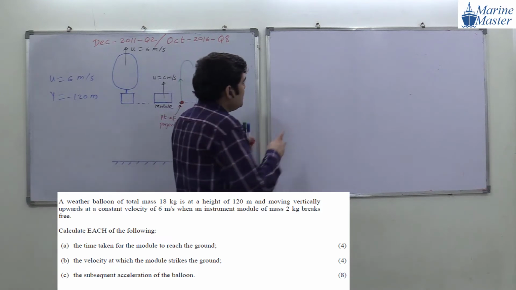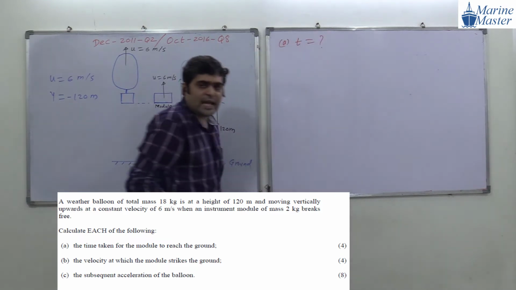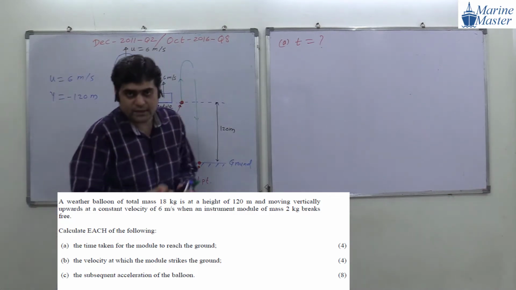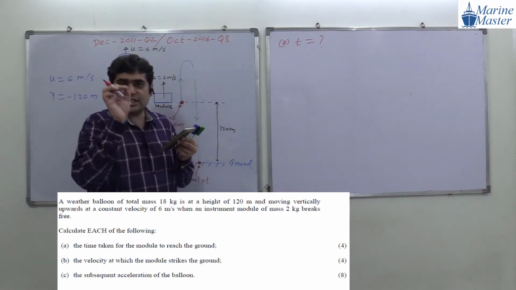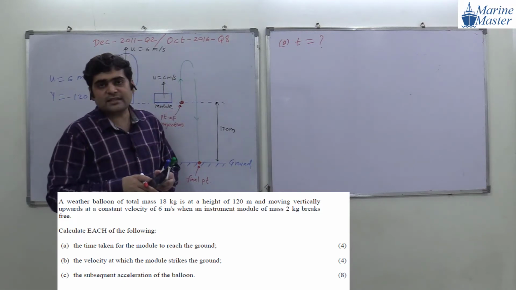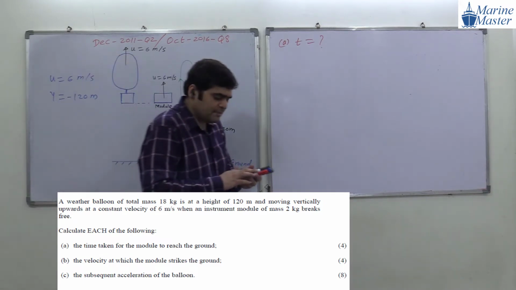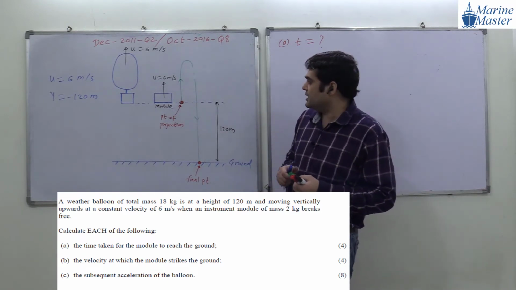Now what are they asking us in the A part? Very simple. In the A part they are asking us the time for the module to reach the ground. The exact words: the time taken for the module to reach the ground. Now how to find the time? Same equation of motion in gravitational field: y is equal to ut minus half gt square.